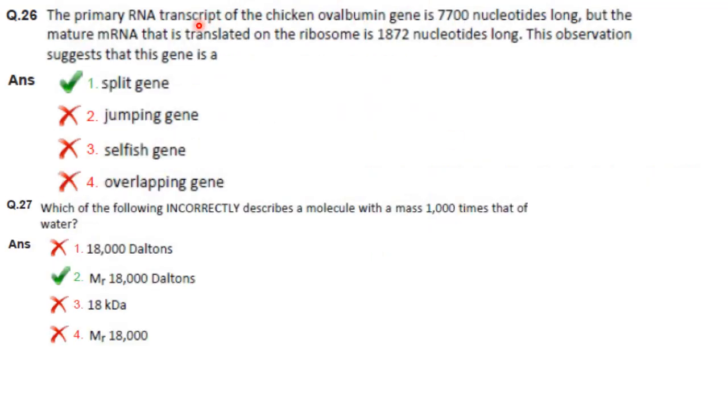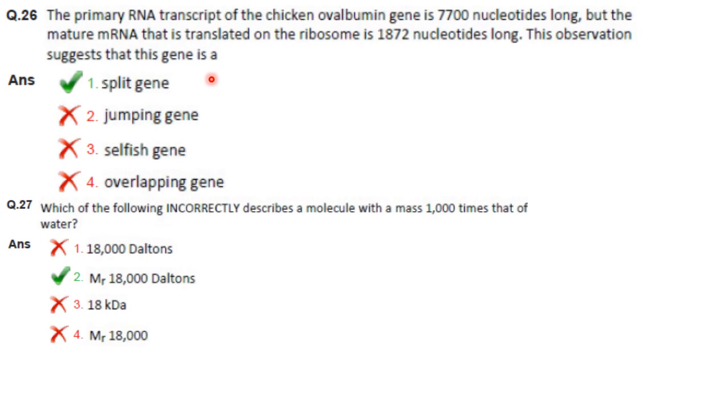The next one. The primary RNA transcript of the chicken ovalbumin gene is 7,700 nucleotides long, but the mature mRNA that is translated on the ribosome is 1,872 nucleotides long. This observation suggests that this gene is a split gene. A split or interrupted gene is defined as a gene consisting of introns and exons. Removal of the introns from a primary transcript is essential for creating mRNA. It is because of the removal of introns from the primary RNA transcript that the size of the mature mRNA decreased. So the answer is option 1, that is split genes.